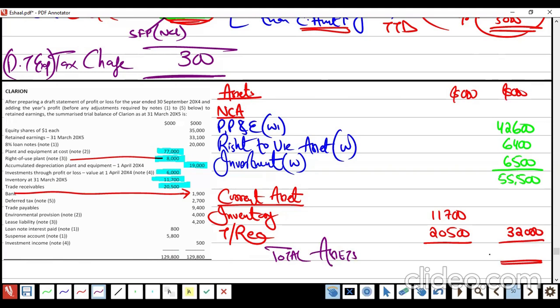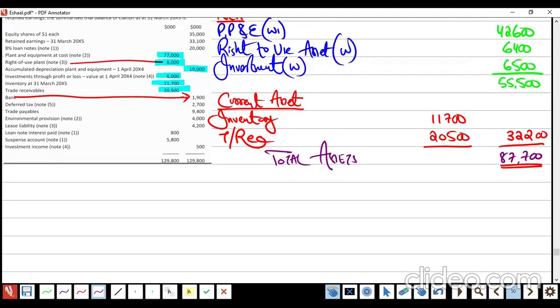It's 32,200. Oh, sorry. I don't have a calculator. 87. 87,700. Okay. Now I have the next thing, which is the heading, equity and liabilities, right?